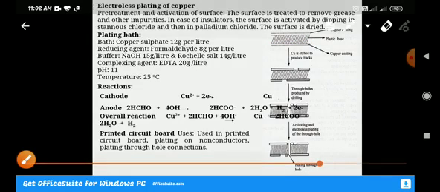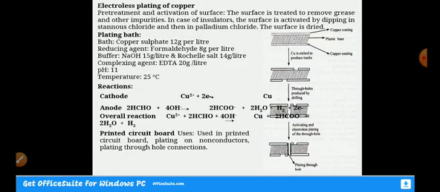So this is one advantage of this electrolysis plating of copper. So please go through the reactions, they are very important, practice them. As you know, at the cathode the copper 2 plus ion absorbs an electron and copper is going to form. Here we have formaldehyde, and we are maintaining a pH of 11, so obviously we are using sodium hydroxide, hydroxyl ions, which is going to give these products. The overall reaction is copper 2 plus ion, formaldehyde, and all those things. You please go through it.